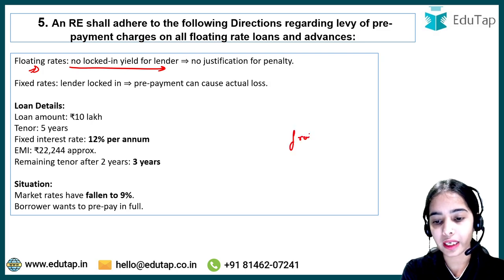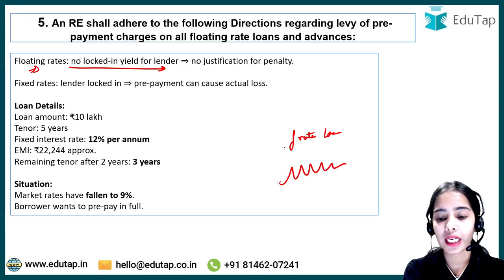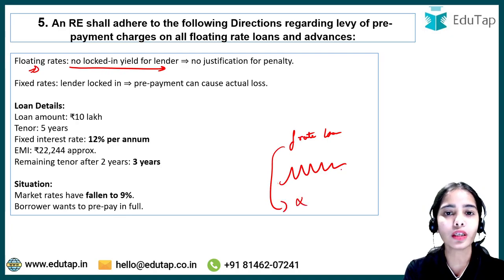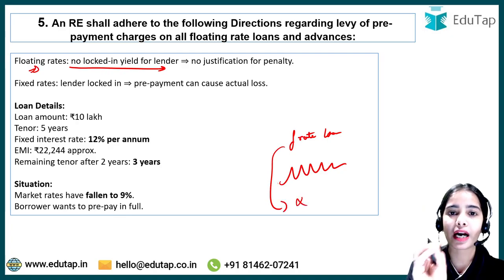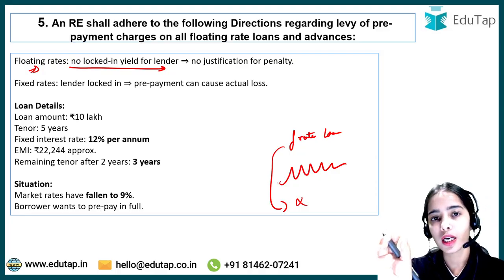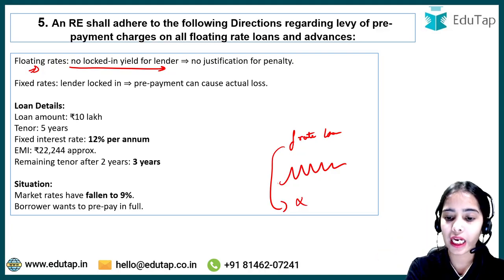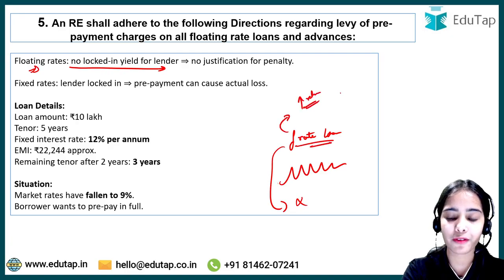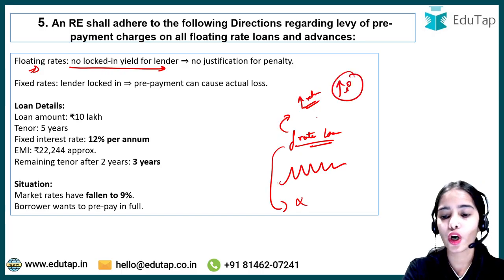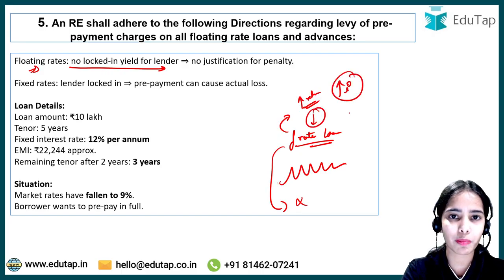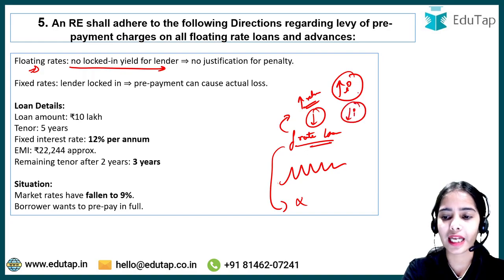So in the floating rate loans, the interest rate is fluctuating. That means the returns for the bank are fluctuating. The bank is not expecting any particular percentage of yield, or any particular rate of returns. Okay, the floating rate loans might provide more returns to the bank if the interest rate is increasing in the market, or lower returns if the interest rate is decreasing. That will be according to the market conditions.